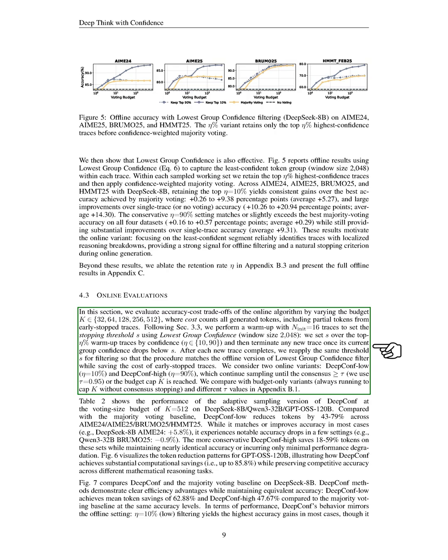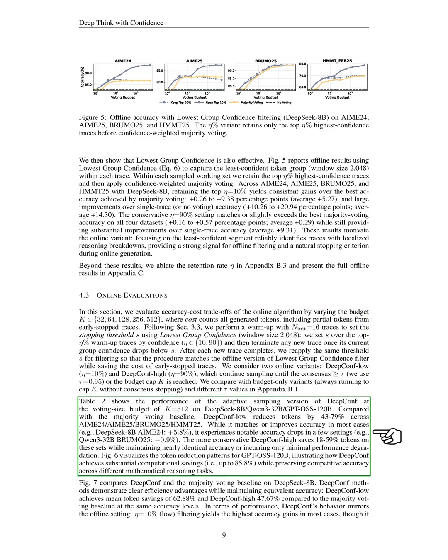In the online evaluations, we assess the accuracy-cost trade-offs of our online algorithm by varying the budget, which accounts for all generated tokens, including those from early stop traces. We perform a warm-up with traces to set a stopping threshold using lowest group confidence. We then apply this threshold for filtering after each new trace completes, aligning with the offline version while saving costs from early stop traces. We explore two online variants, DeepConf-low and DeepConf-high, which continue sampling until reaching consensus or the budget cap.